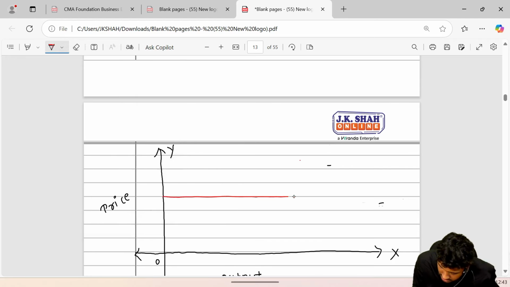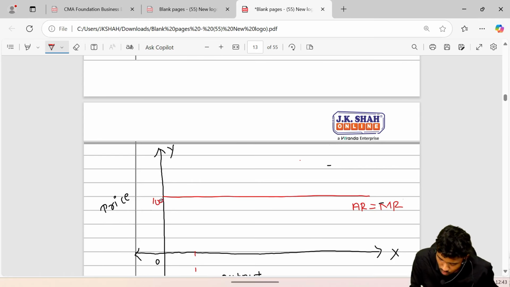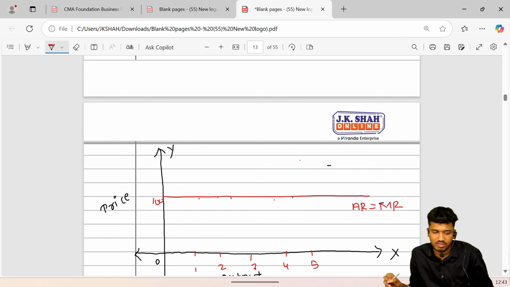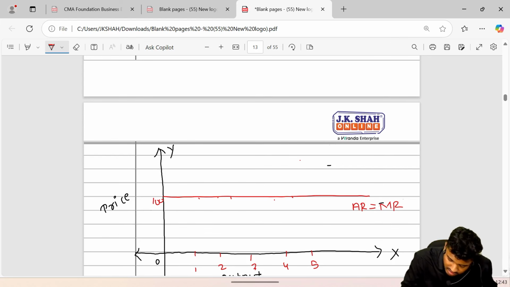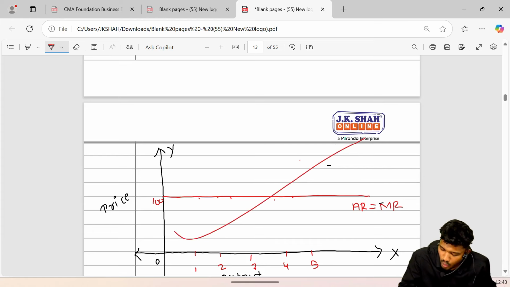It was a common thing, that AR is equal to MR, because price is single. Sell one, it is 100; sell two, it is 100. MR was the same. Sell three, four, five, the price is the same at 100, so AR and MR are the same. Next there was a curve called the MC curve. Why do we make the MC curve?